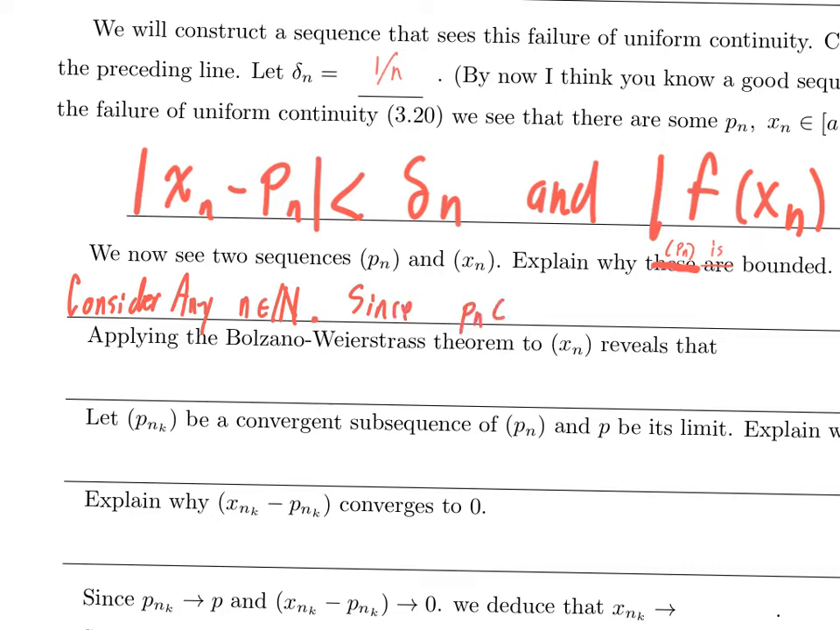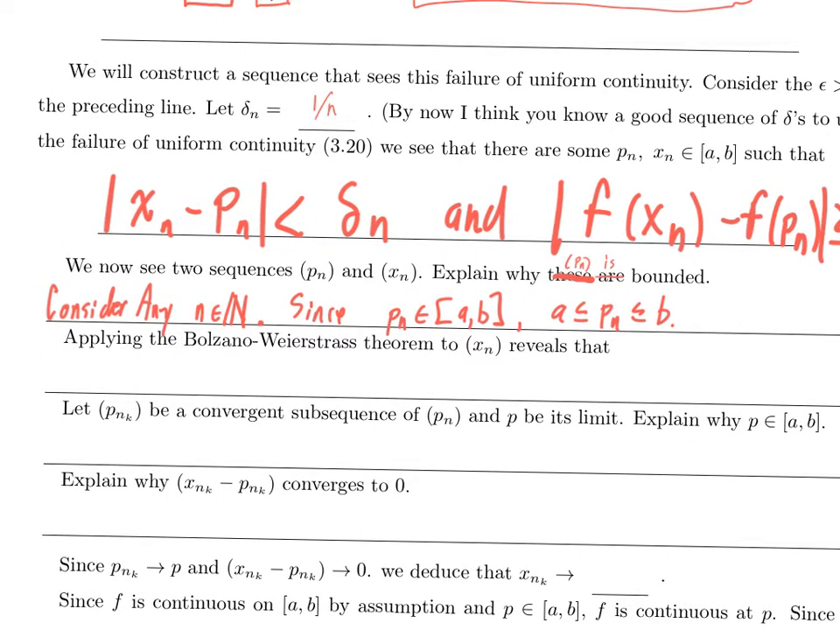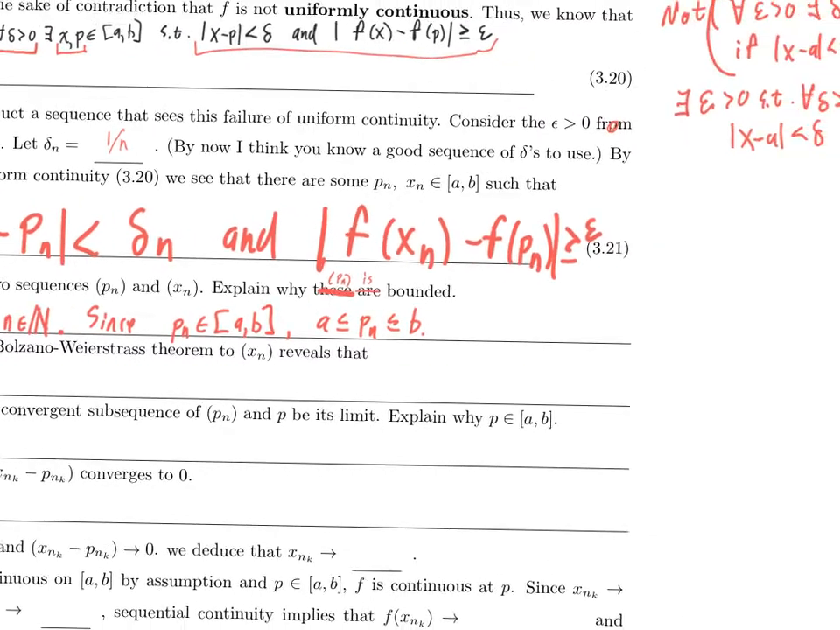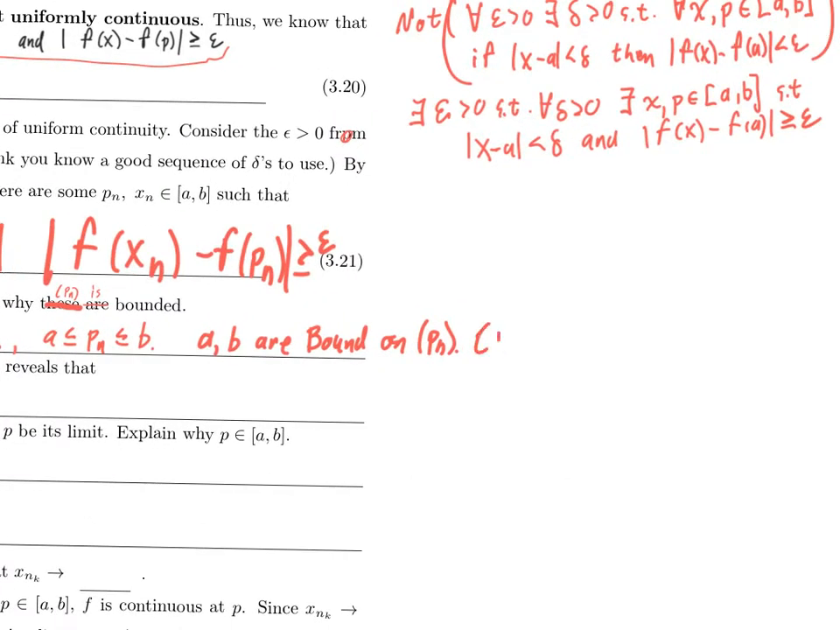I know lots of things, but I know in particular that p sub n is in a comma b, by this line. Since p sub n is in a comma b, a is less than or equal to p sub n is less than or equal to b. So we've now proved that for every natural number n, because we considered any natural number n, that a is less than or equal to p sub n is less than or equal to b. a and b are bounds on p sub n. In particular, p sub n is bounded.